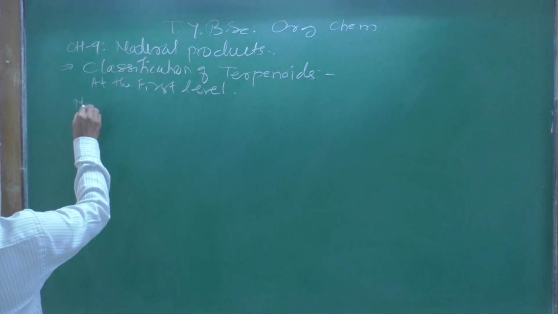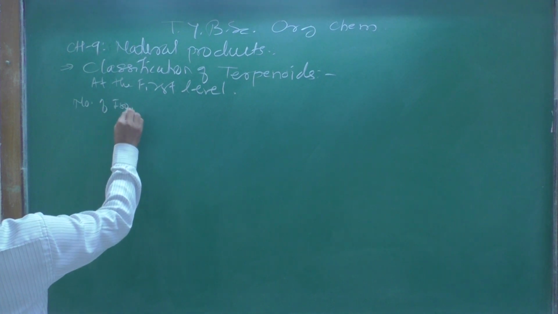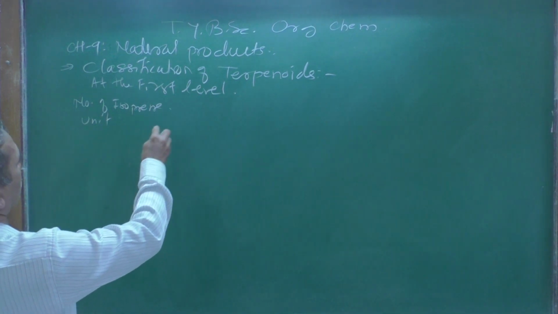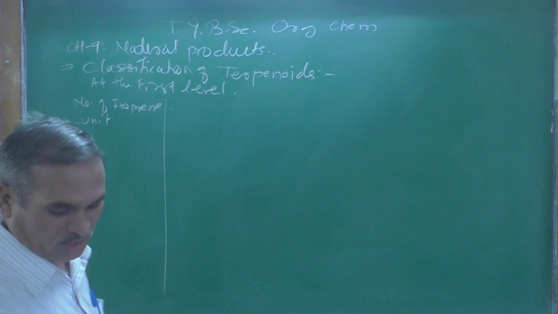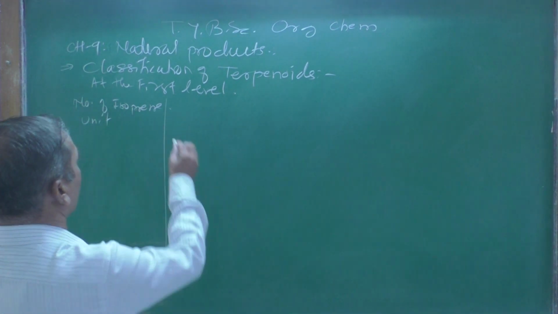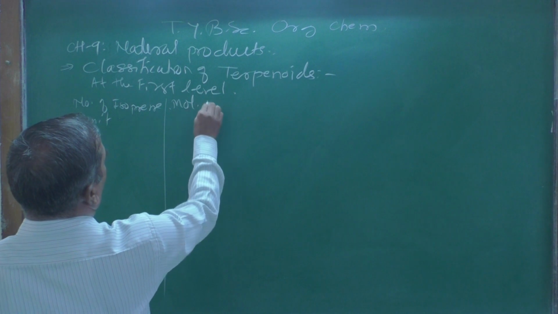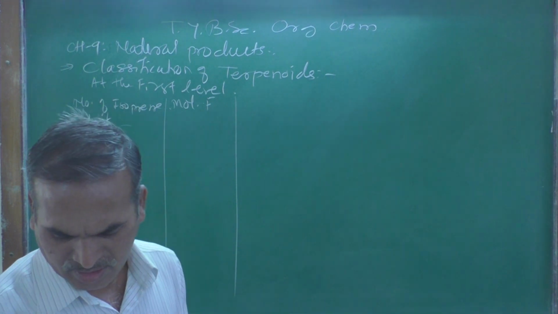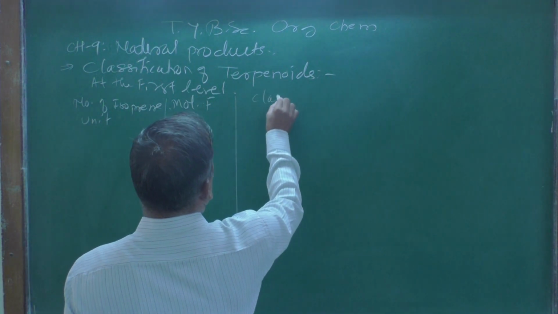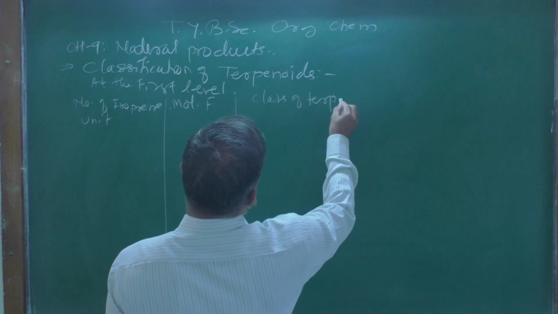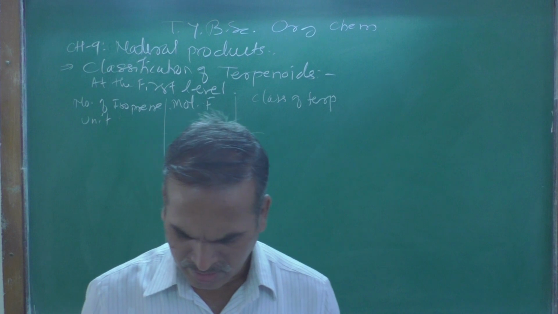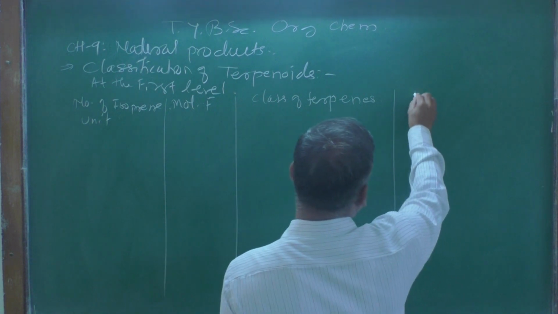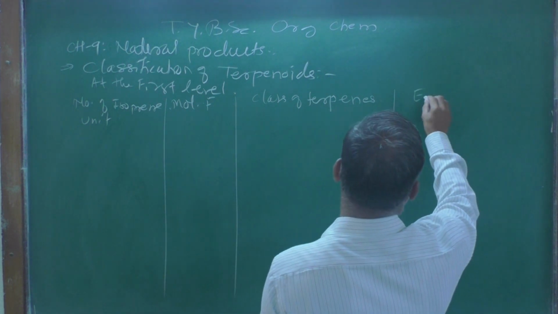In the first column, number of isoprene units. In the second column we can write the molecular formula, and in the third column there is the class of terpenes, and in the last column the examples.